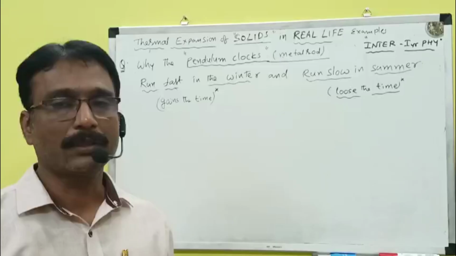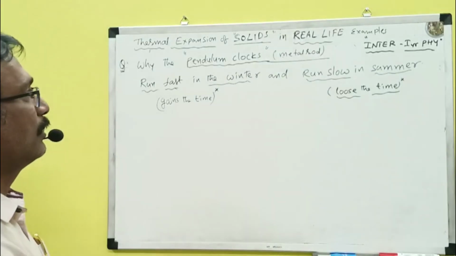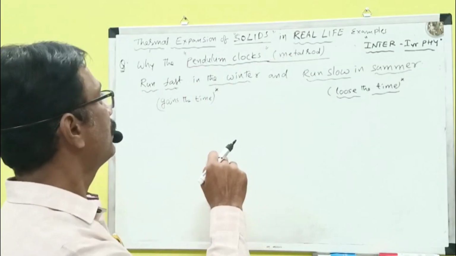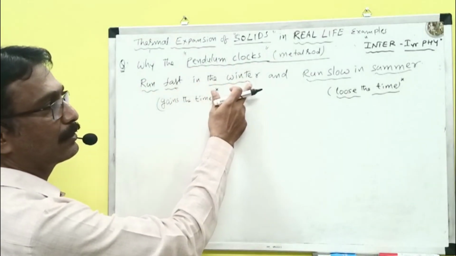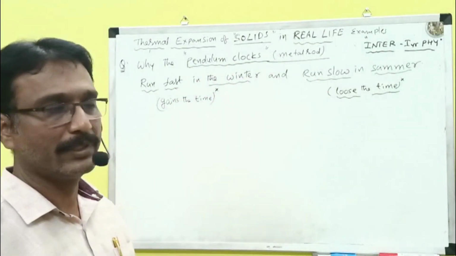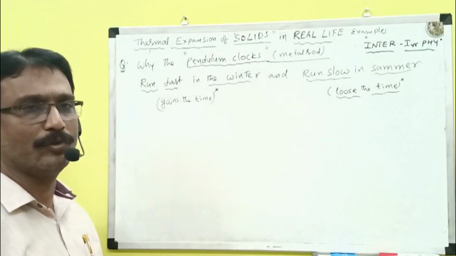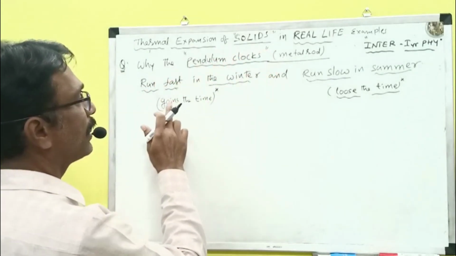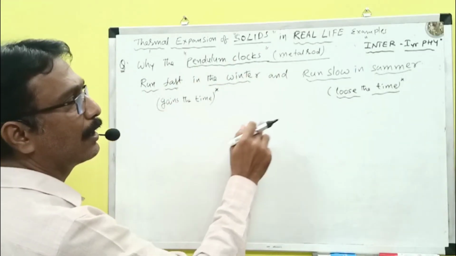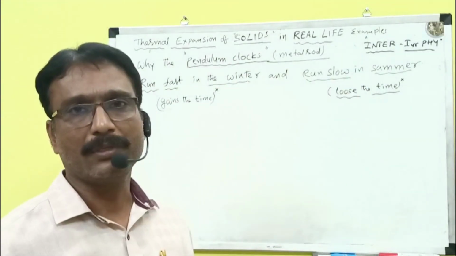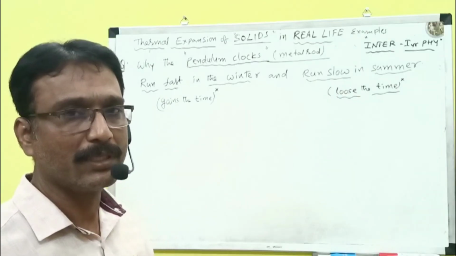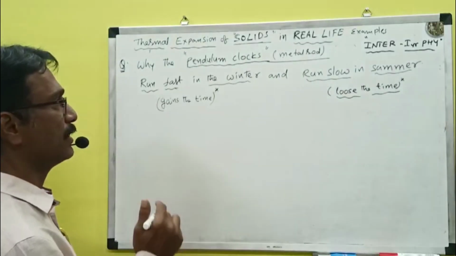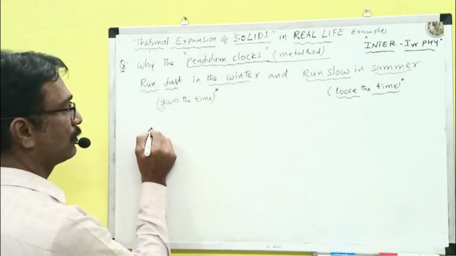Okay. The next one, one more best example. Why do the pendulum clocks made with metal rods run fast in the winter and run slow in summer? This is one important question for 4 marks. Or else sometimes, why do the pendulum clocks gain time in winter and lose time in summer. The question, however, they can ask, but the answer is the same. The explanation is the same. Now we'll consider in this case the pendulum clocks.